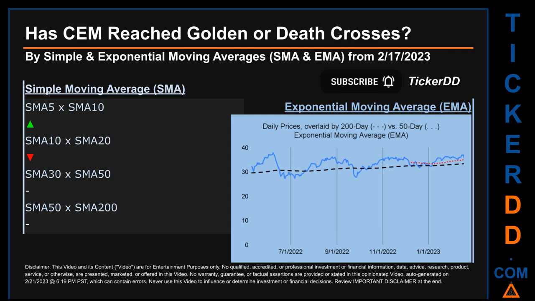Continuing with SMA, we looked across the 5 to 10, the 10 to 20, and the 30 to 50-day ranges to see if golden and death crosses had been reached. We found golden cross signal for the 5 to 10. We found death cross signal for the 10 to 20. We could find neither golden cross nor death cross signal for the 30 to 50, the 50 to 200.